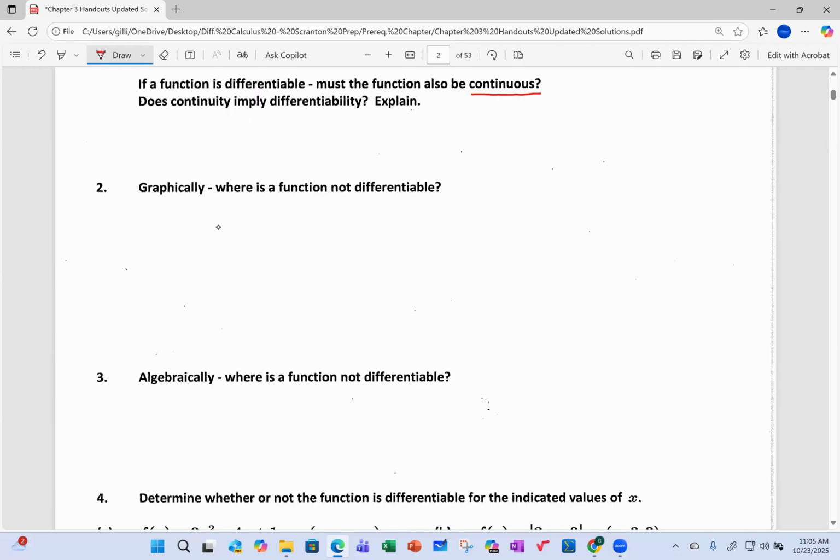Let's just talk about first where a function is perhaps not differentiable, which triggers where the slope of the tangent doesn't exist. Okay, so if I give you this function here, a nice polynomial, I can draw a tangent line at any point, and the slope will exist. It may be negative, it may be zero, or positive, but the slope is going to exist. So then where would slopes not exist?